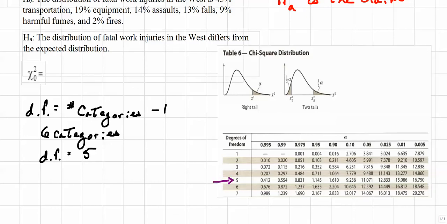And significance level of alpha is equal to 0.05, which is this column right here, and with a degree of freedom of 5, our chi-squared value will be 11.071. So degrees of freedom is 5, alpha is equal to 0.05, and that is going to be the value that we will be comparing to.